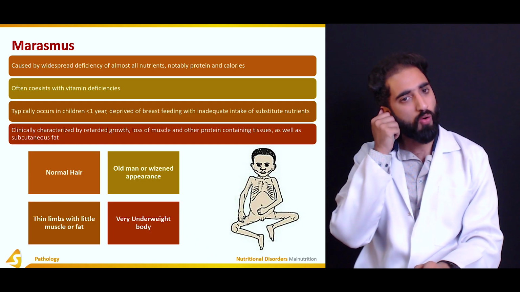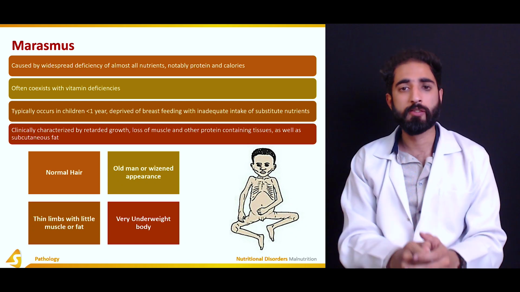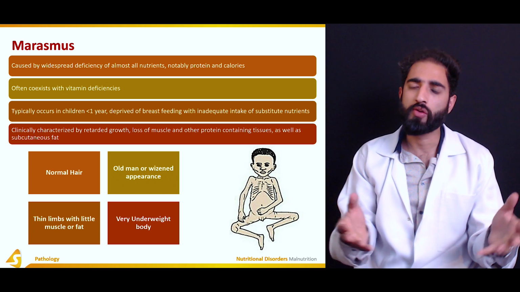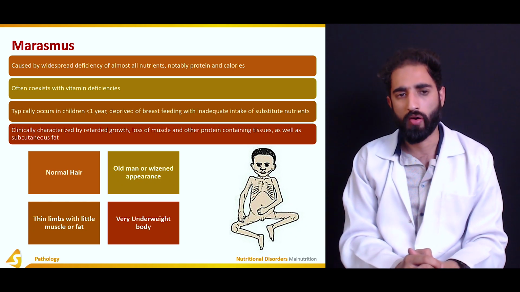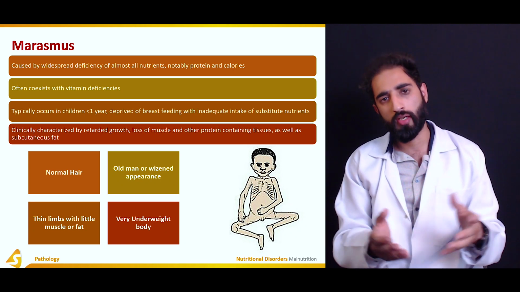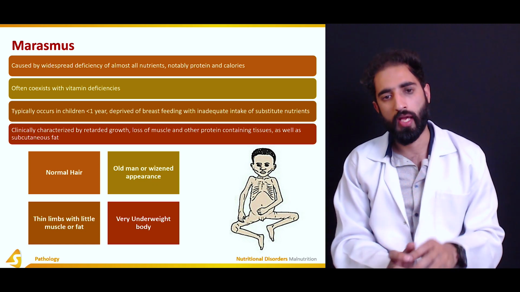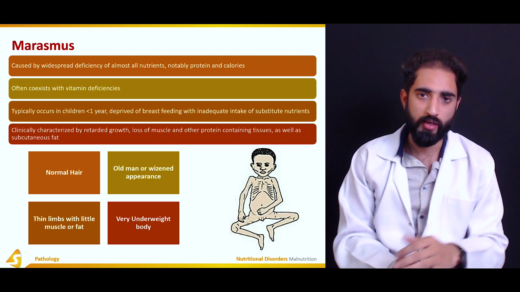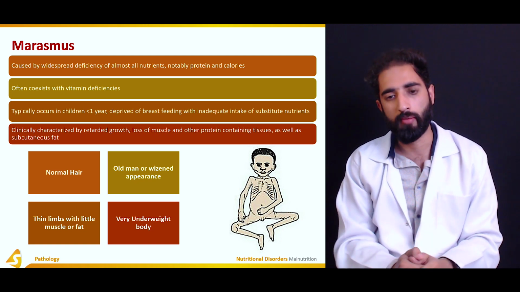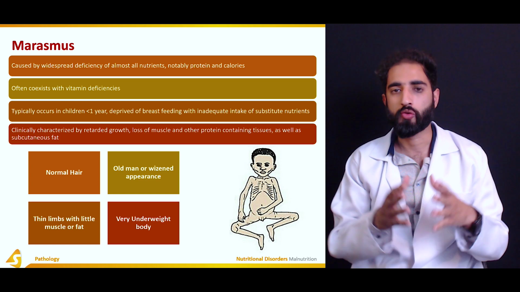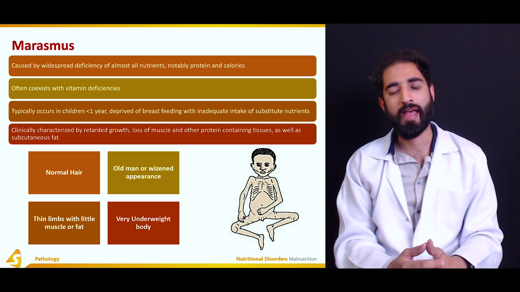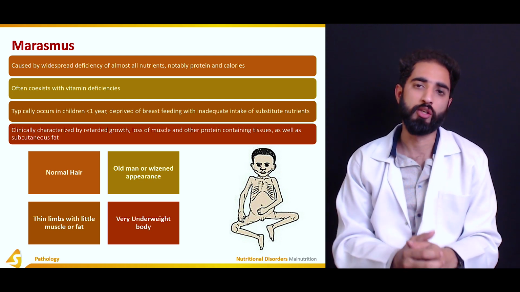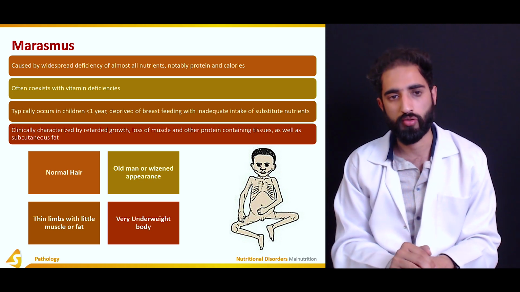And if we talk about marasmus, it is also known as the disease of the displaced child, because it occurs in children less than 1 year of age, who had another sibling, or the mother got pregnant and had another baby. So what happened is that they are actually deprived of breastfeeding, and there is not any adequate source of nutrition or proper nutrition for those children.